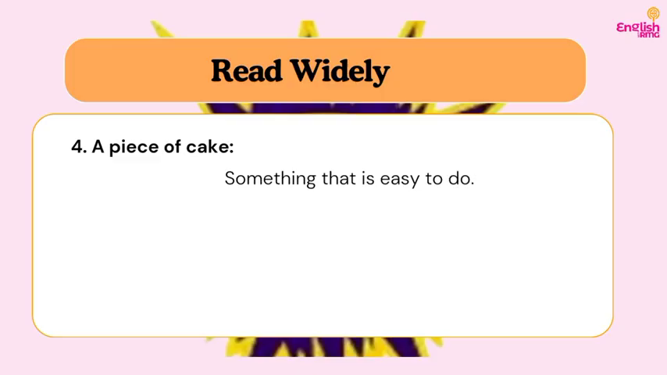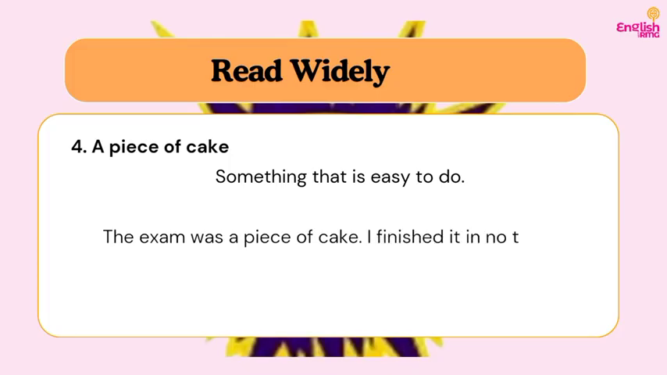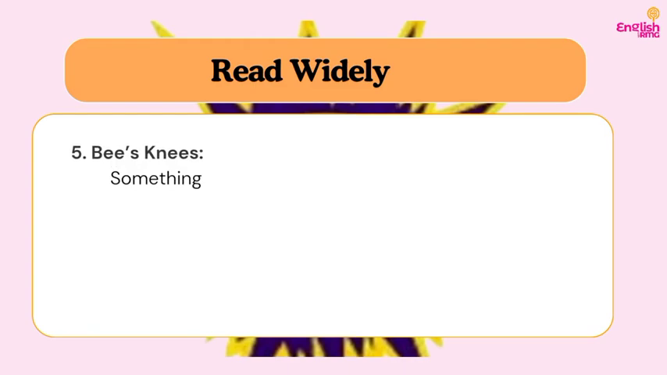This is quite common, but I still feel like perhaps some people are not aware. So when you say something is a piece of cake, it means that it is easy to do. If I say, oh, it's a piece of cake, that says it is stress free, it is easy to do. So, in context, you could say, the exam was a piece of cake. I finished it in no time. That is, it was simple for me to do. Do you understand? A piece of cake means simple, easy to do.